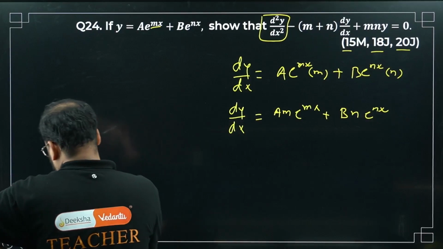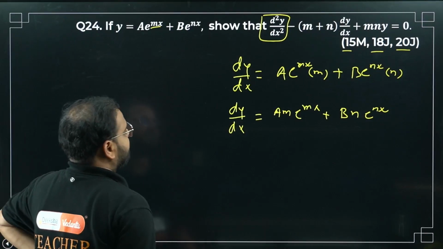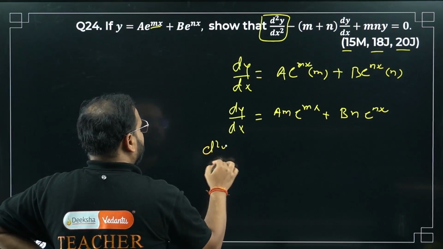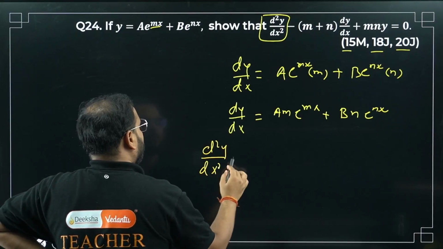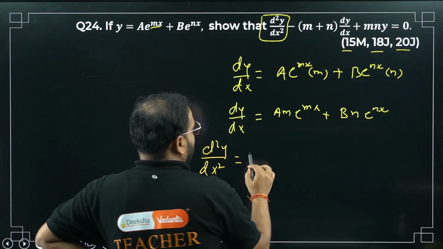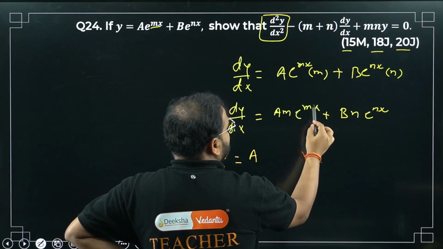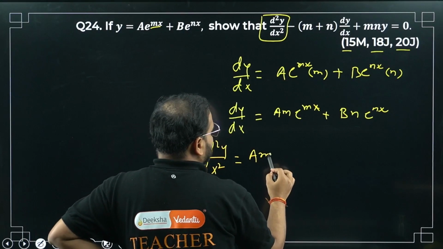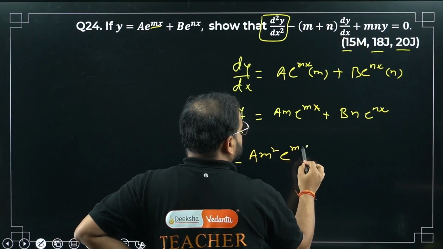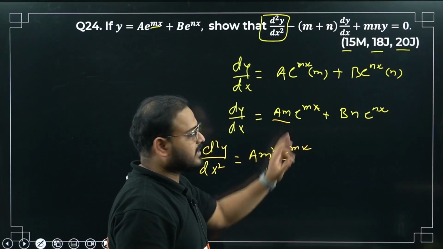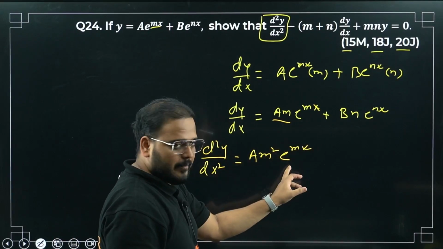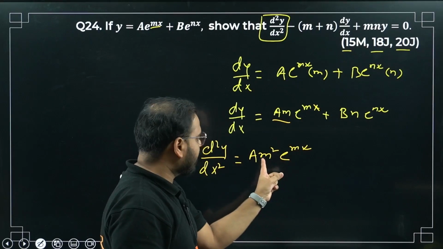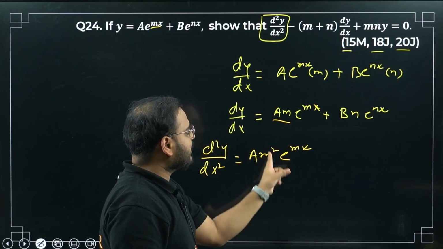Next is going to be my second derivative. So d square y upon dx square will be what? Derivative of this thing. So right here again what I'm getting? This will remain as it is, but I'll have another m coming up because of the chain rule. So I can write here as a m square e power mx. I hope you understand this. M is a constant. E power mx will remain e power mx, but if I have to differentiate the mx again, I'm going to get another m. So m will become m square.